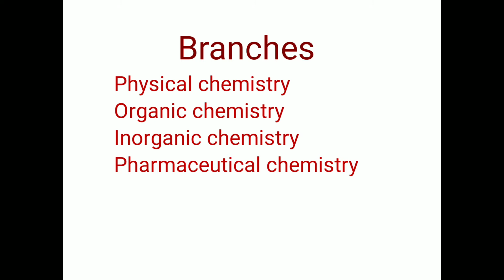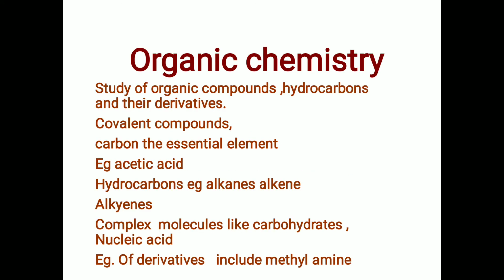Now, there are different branches of chemistry like physical chemistry, organic chemistry, inorganic chemistry, pharmaceutical chemistry, analytical chemistry, biochemistry, and many more. Now, what is organic chemistry? Organic chemistry is the study of organic compounds, hydrocarbons, and their derivatives. Organic compounds are covalent compounds, and carbon is the essential element of organic compounds. Example is acetic acid.